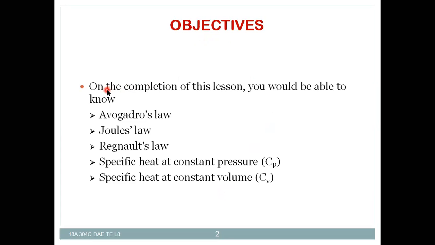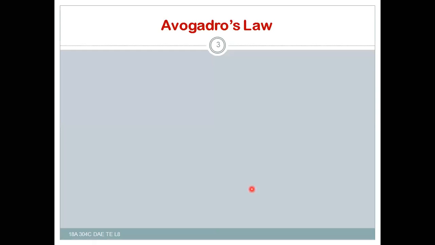Today, in this lesson, the objectives of this lesson: on the completion of this lesson, you will be able to know Avogadro's law, Joule's law, Regnault's law, specific heat at a constant pressure Cp, and specific heat at a constant volume Cv. These are the 5 topics we are going to discuss in this lesson. First of all, Avogadro's law.